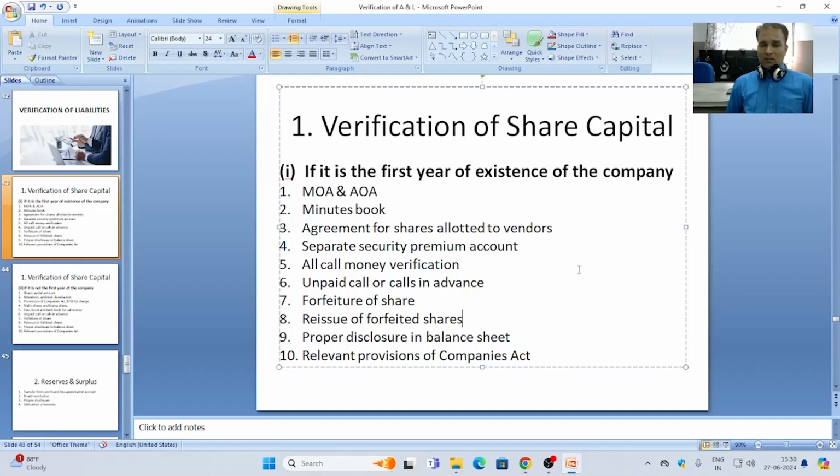The provisions regarding all these topics should be very carefully audited or verified by the auditor with reference to the Companies Act.